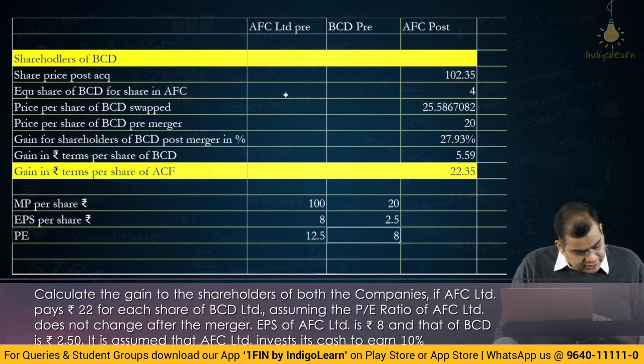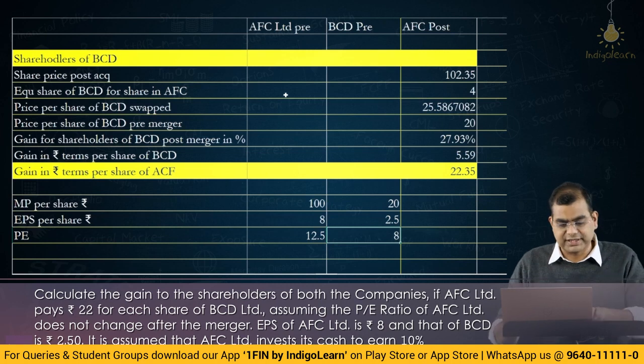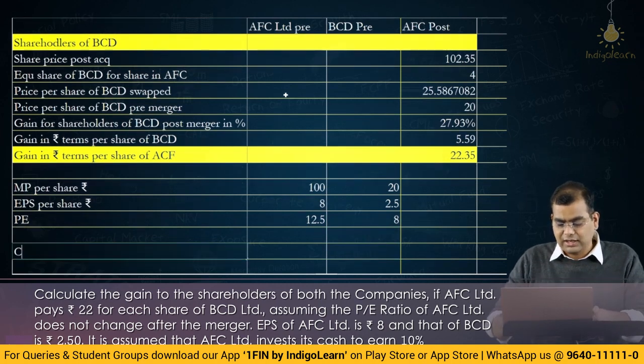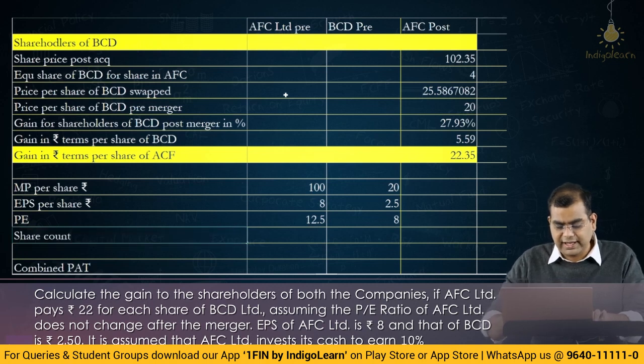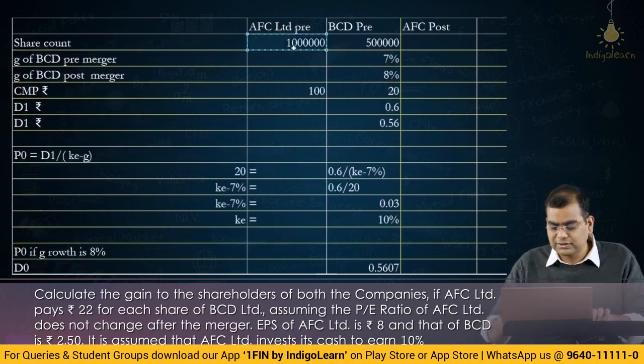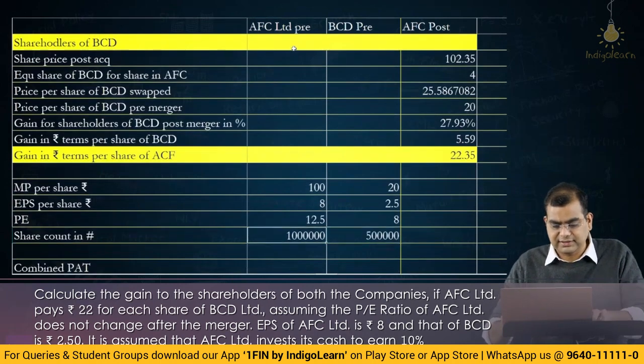Now, calculate the gain to shareholders of both the companies if AFC pays rupees 22 for each share of BCD. So, what is the combined PAT? We already have EPS. Then we need to compute the share count. We already have the share count in numbers: 10 lakhs and 5 lakhs.